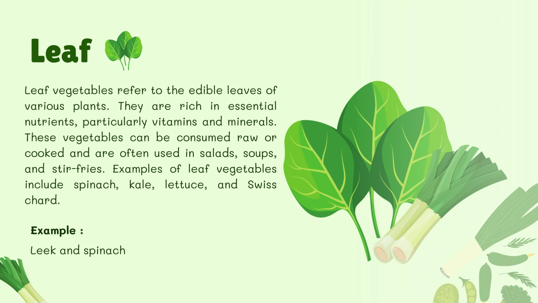Leaf. Leaf vegetables refer to the edible leaves of various plants. They are rich in essential nutrients, particularly vitamins and minerals. These vegetables can be consumed raw or cooked and are often used in salads, soups, and stir-fries. Examples of leaf vegetables include spinach, kale, lettuce, and Swiss chard. Example: leek and spinach.